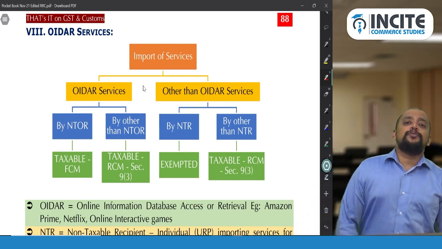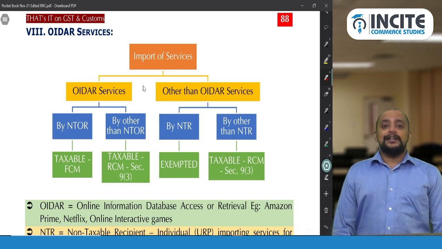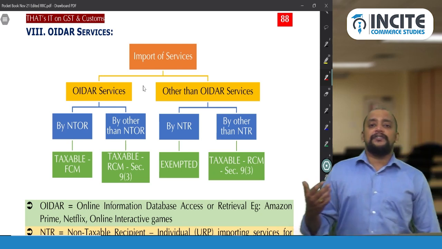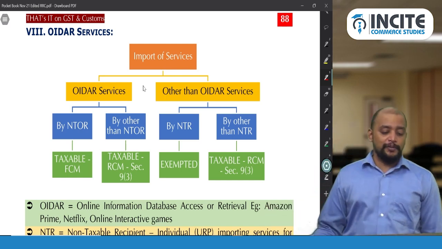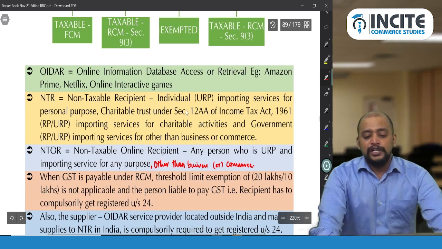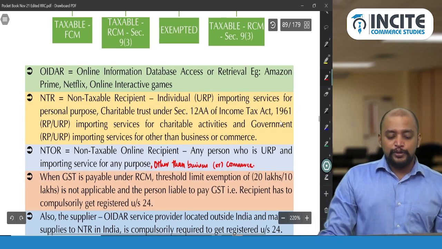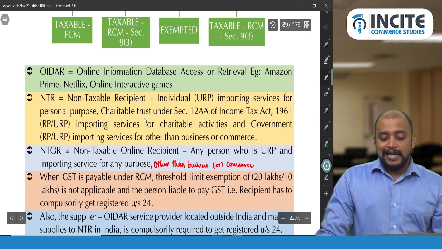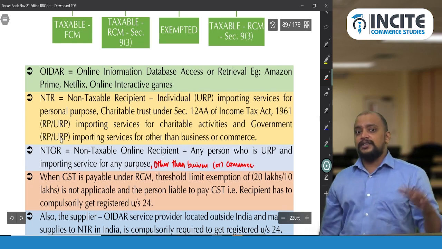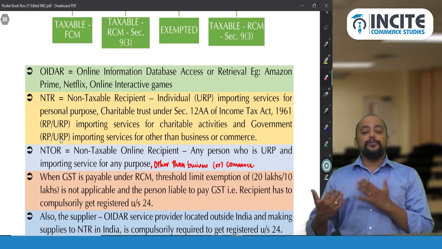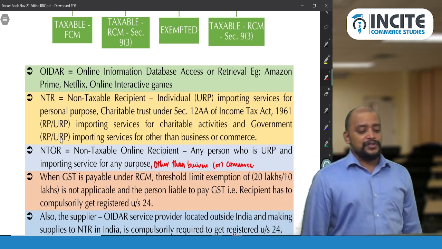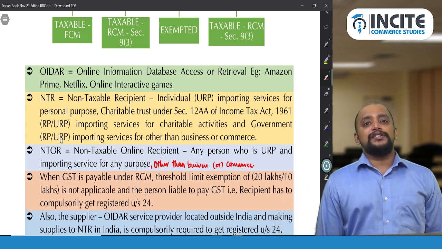So an individual importing service for personal purpose, a trust importing service for charitable activities, and government importing services for other than business or commerce. That is the meaning of non-taxable recipient. So an individual, an unregistered person, importing service for personal purpose; a charitable trust under section 12A of the Income Tax Act, whether registered or unregistered under GST, importing services for charitable activities; and government, registered or unregistered, importing service for other than business or commerce.